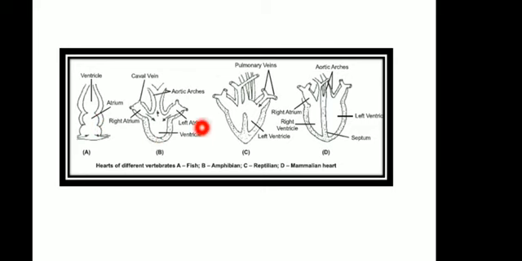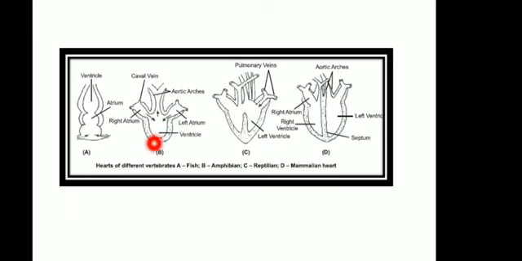Next, type B is the amphibian heart, and C is the reptilian heart. The amphibian heart is basically made up of 3 chambers: the right atrium, the left atrium, and a single common ventricle, right? So this is about the 3-chambered heart. Here also, a left ventricle and right ventricle, and a single atrium, we can say.